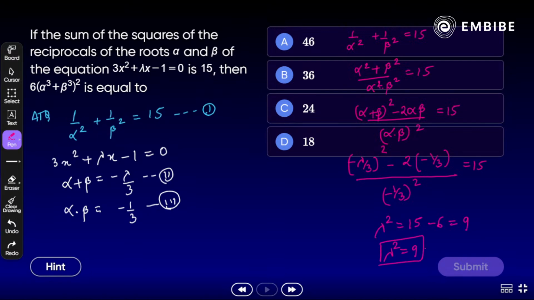Mark it, or we can assume like equation number 4 here. All right. Yes, we have a lambda square. Now focus on next. We need to find the value.